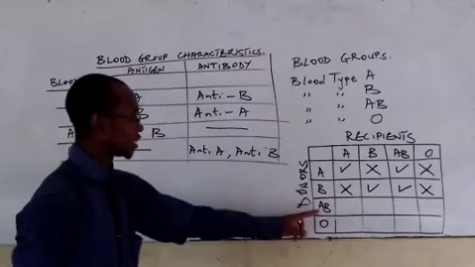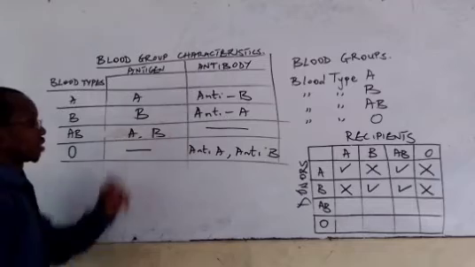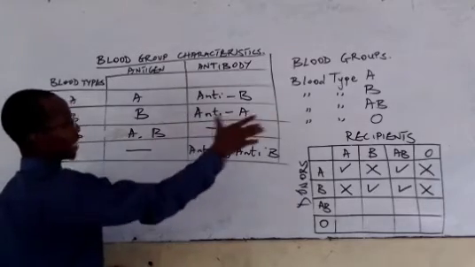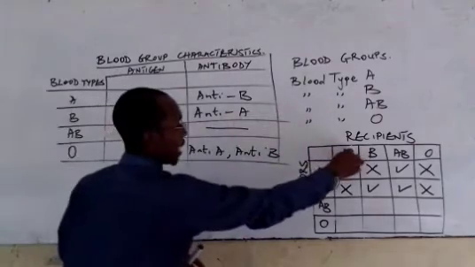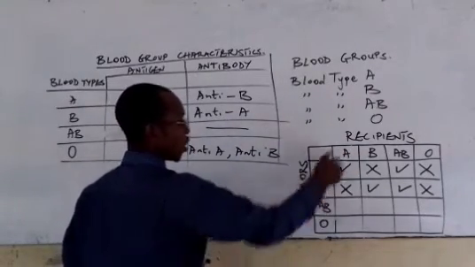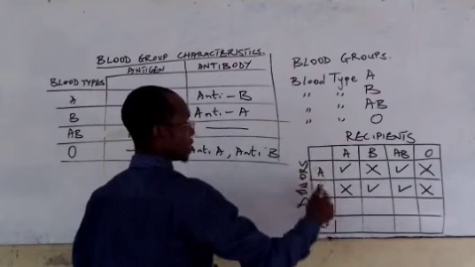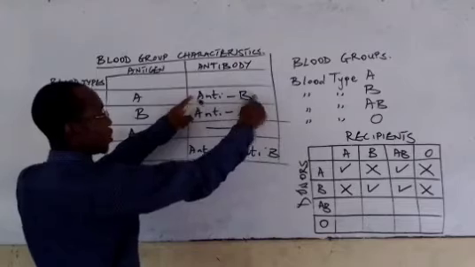And then if you look at the AB, it has antigen A and antigen B, so it does not have any antibody. Therefore, consider AB donating to A, where AB is the donor, while A is the recipient in this scenario. We have A to have anti-B antibody.